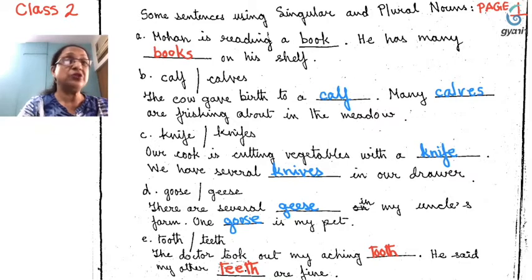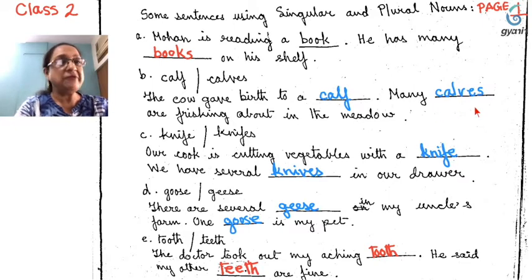Similarly, calves, when they come to such a big place, remain by their mother. They don't go very far away, but they frisk about happily. Now, that is why when I use many, I have used the plural form of calf, which is calves.